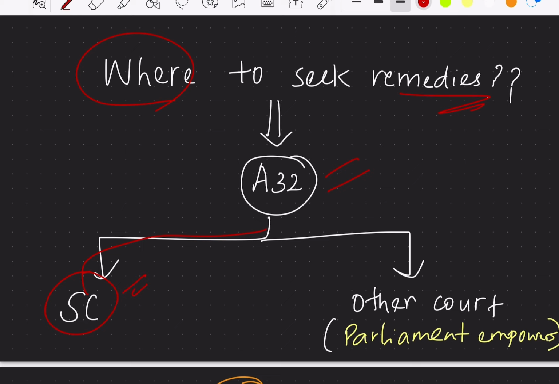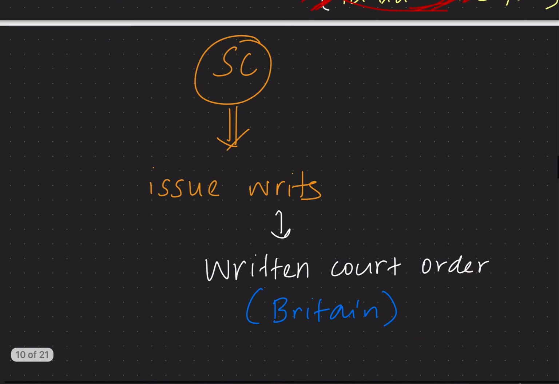So then what about the cases with respect to the other courts? That is, Parliament can empower other courts to issue writs. So for now, the authority to issue writs is given to the Supreme Court, whereas for the other courts, it is important to remember that the empowering authority with respect to the issuance of writs is Parliament. That is, Parliament can only empower the other courts to issue writs, but at present Article 32 is giving powers to the Supreme Court to issue the writs for the violation of fundamental rights. So here the Supreme Court can issue writs.